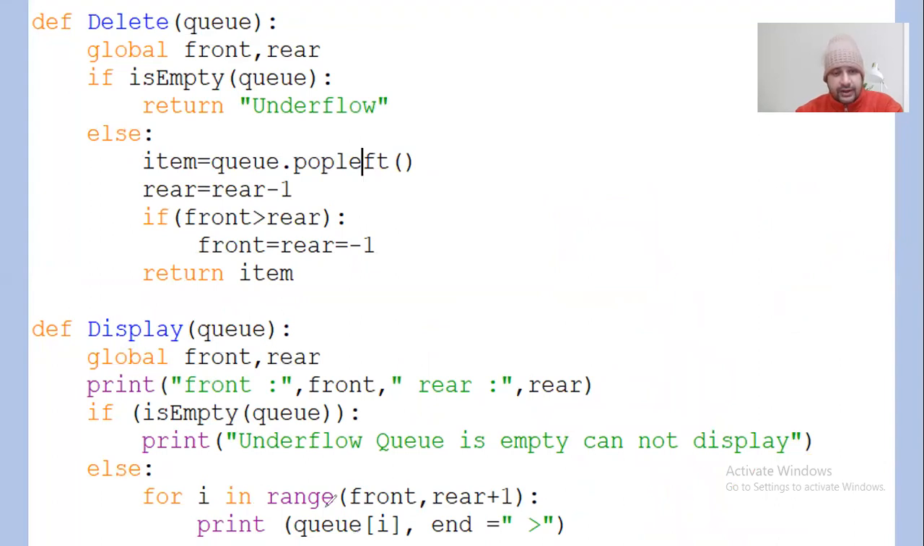It will simply say for i in range front to rear plus 1. So front is at 0, rear is at whatever position, let's say 2. So 0 to 2 plus 1, that means 0 to 3. As a result, 0, 1, and 2. For these three values, this loop is going to be executed. So q of i, the value of i is 0, so the content of q of 0 is going to be picked up and displayed. Then q of 1 and q of 2. Accordingly, the elements will be picked up from front to rear. That is how you display, or traverse, the elements in a queue.